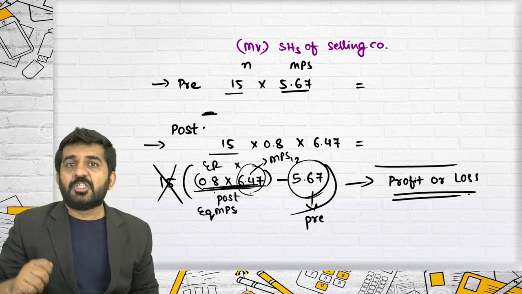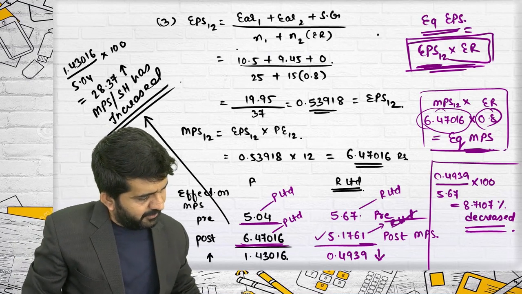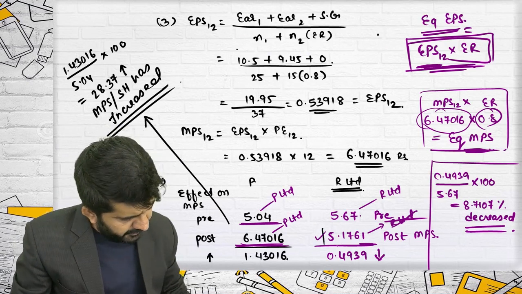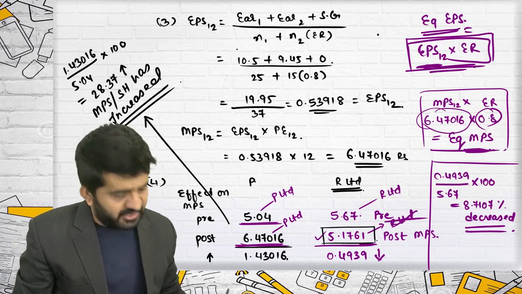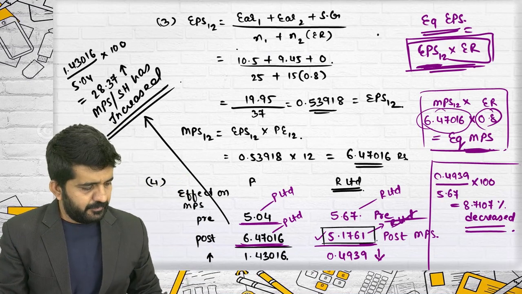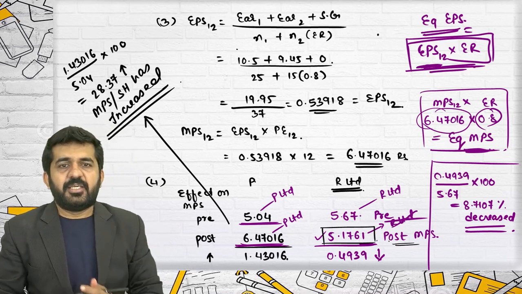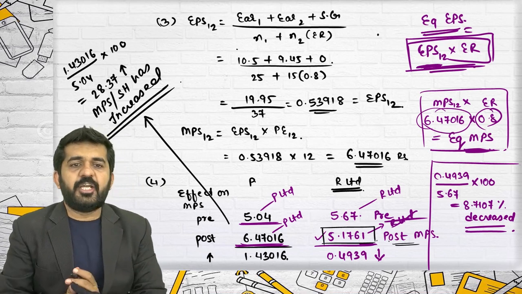Is it all right? This is what I am getting. And what is the equivalent MPS I am getting? 5.1761. Is it all right? You got it, Stuti? Yes, sir, got it. You should multiply it with post MPS. Is it all right? Yes. If you have understood it, you need to give me this answer.